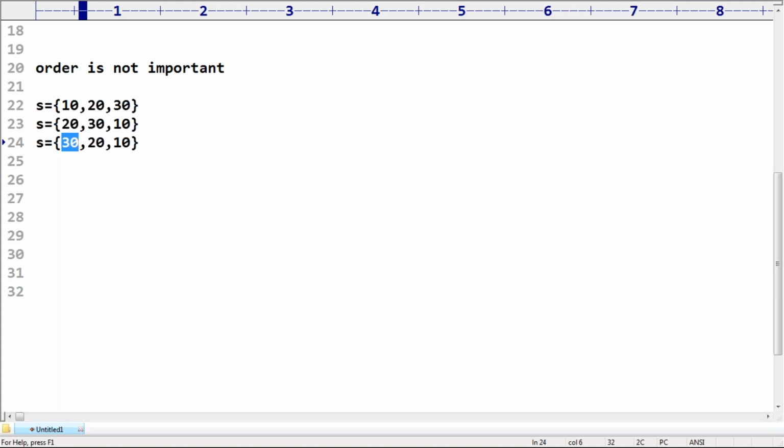Remember this. Once order is not important, automatically the index concept and the slice concept are not applicable, because index and slice always talk about order: the 0th element, first element, second element and so on. But here order is not important, so indexing and slicing are not applicable for set. Next, are duplicate objects allowed or not allowed? Duplicate objects are not allowed.